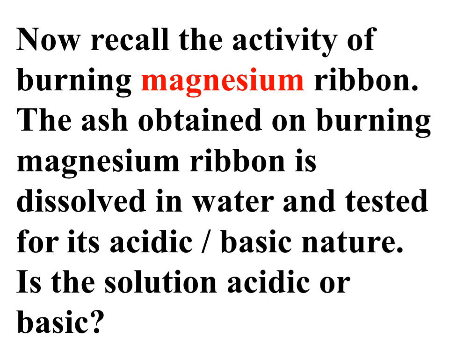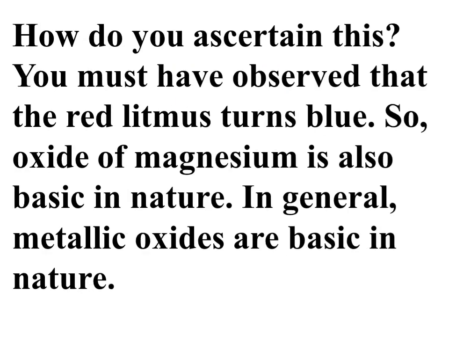Moving to the other part, how do you ascertain this? Is it acidic or basic? You must have observed that the red litmus turns blue. So the oxide of magnesium is also basic in nature. In general, metallic oxides are basic in nature. So we can say that all the metallic oxides, either magnesium or iron or copper, are basic in nature. This activity you must have done in your class 7.